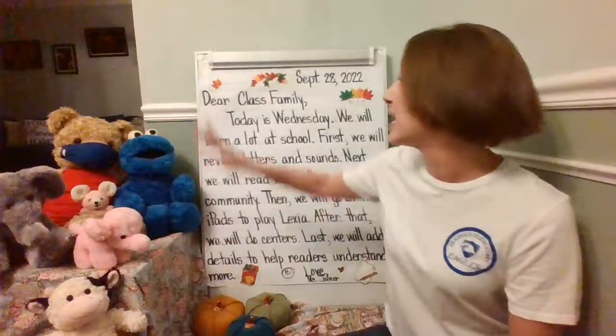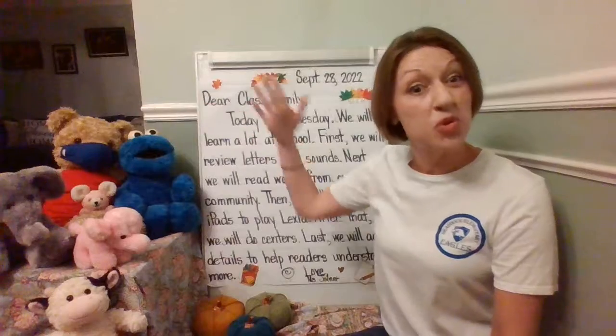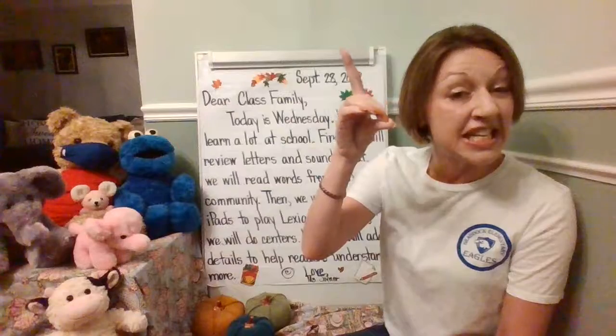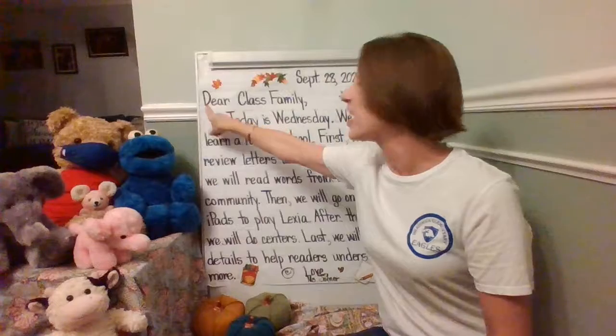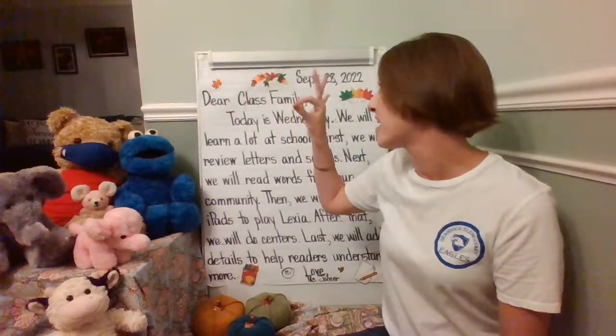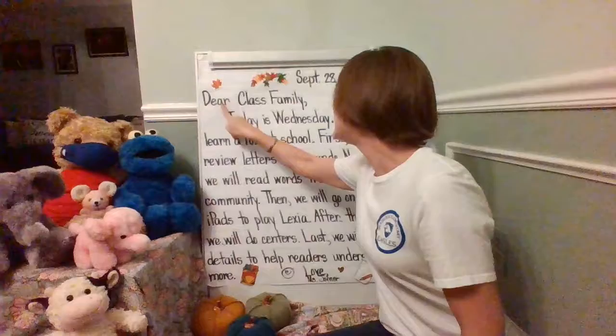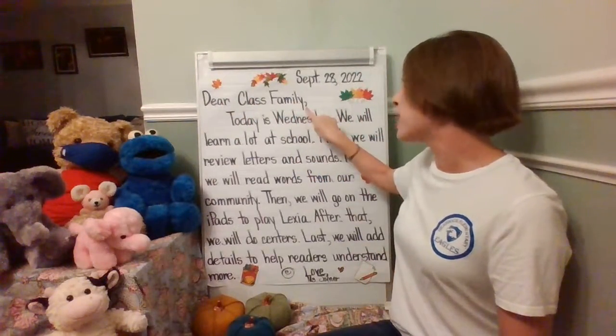Let's reread the greeting. Notice that it starts with the word dear. Good writers start greetings with the word dear when they're writing letters to someone, and they start with an uppercase letter D, like D, dog, D. They always do a capitalized D for dear, and then whoever they're writing to, the first letter of their name is a capital letter as well. That's why we have a capital C for class and F for family. Let's reread the greeting. Are you ready, kindergartners? Use your finger to point. Dear class family.